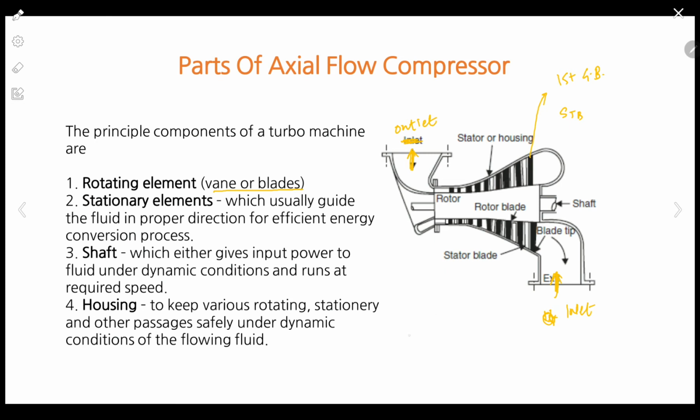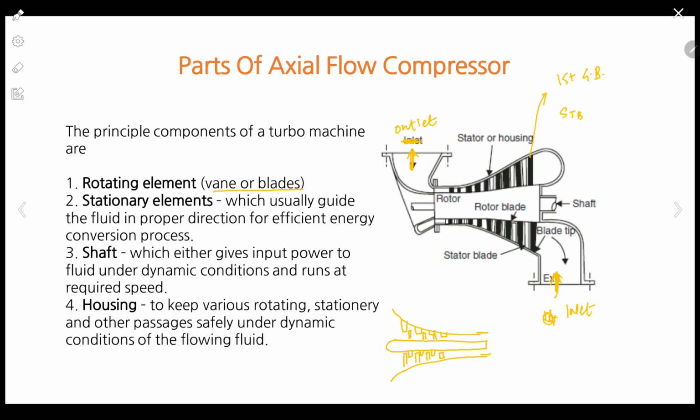If we draw a straight housing, in this we have one rotor. Over this housing, a series of fixed blades are attached, and upon the runner we have a series of these blades.